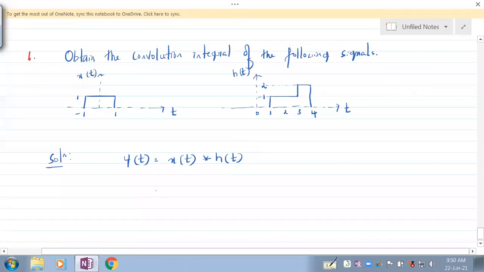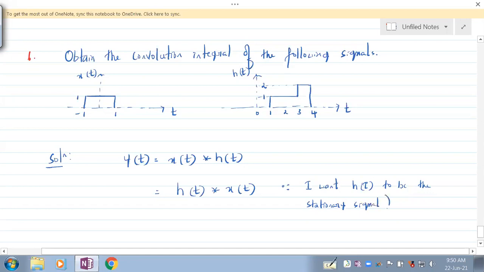Fine. So let me write that signal. Since I want h of t to be my first signal, I'll just interchange this. Since I want h of tau to be the stationary signal, let's do this.